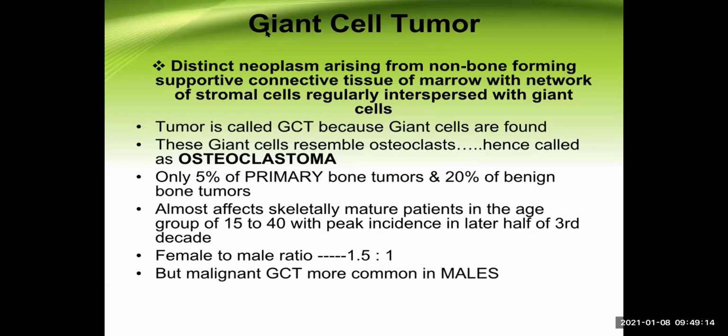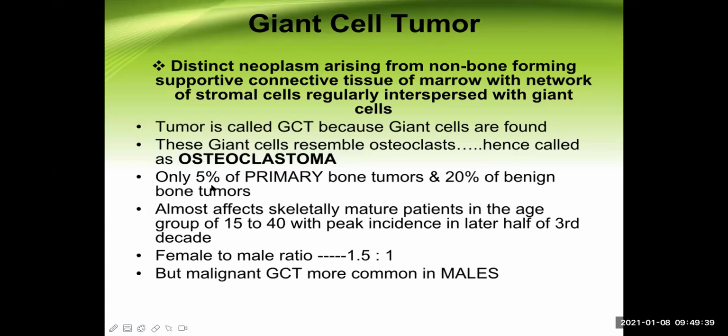Now, remember one important point here. Please mute yourself. This giant cell tumor doesn't develop from osteoclasts. Rather, it has giant cells which resemble osteoclasts.